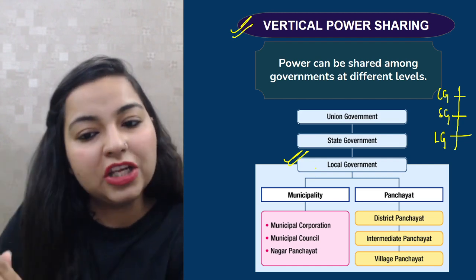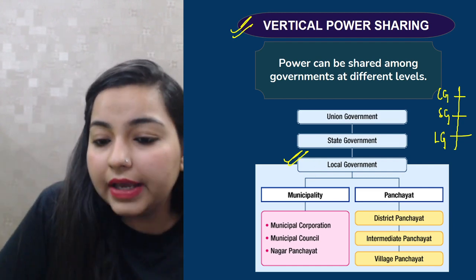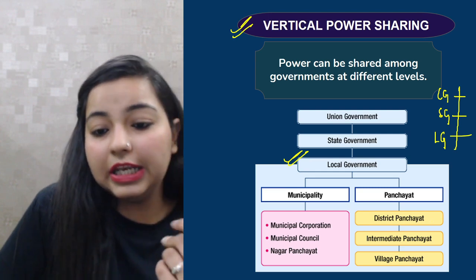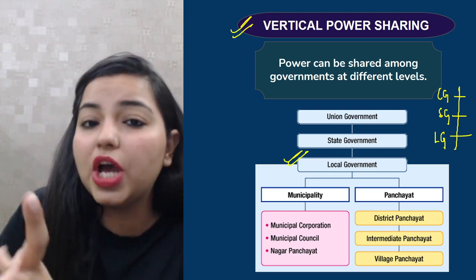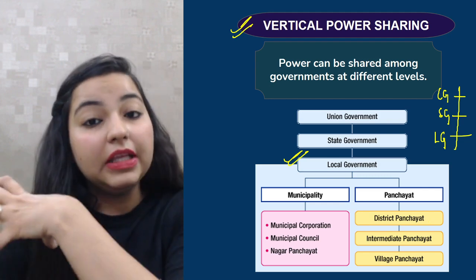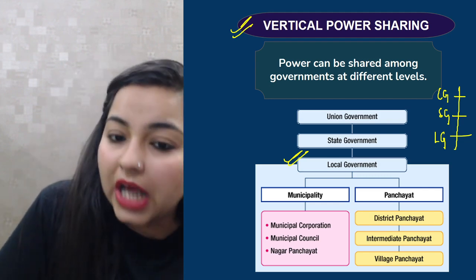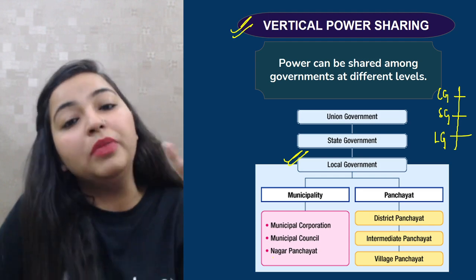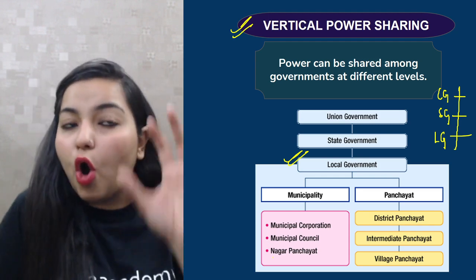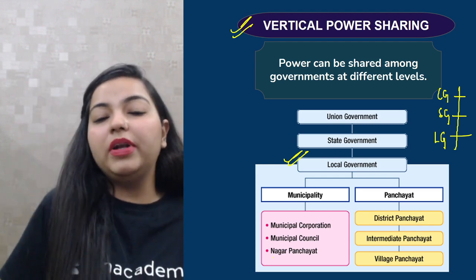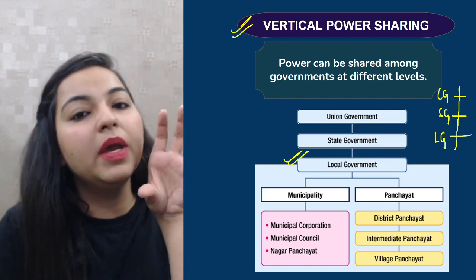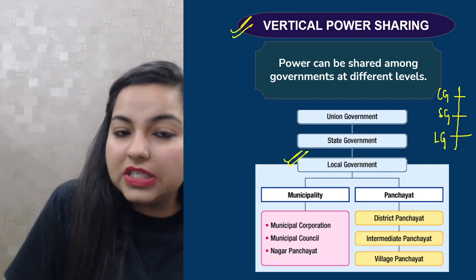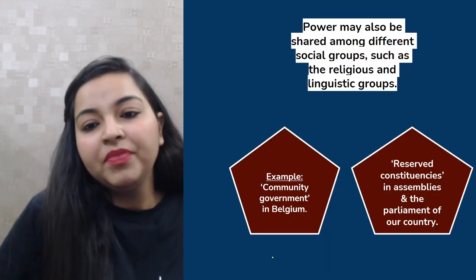So in the villages, local government has panchayat, which basically has gram sabha, gram panchayat, panchayat samiti, mandal, and in the towns, etc., we have municipality. So all the powers in the local government are basically shared by the panchayat and the municipality. Towns में municipality होती है और villages के अंदर पंचायत होती है.